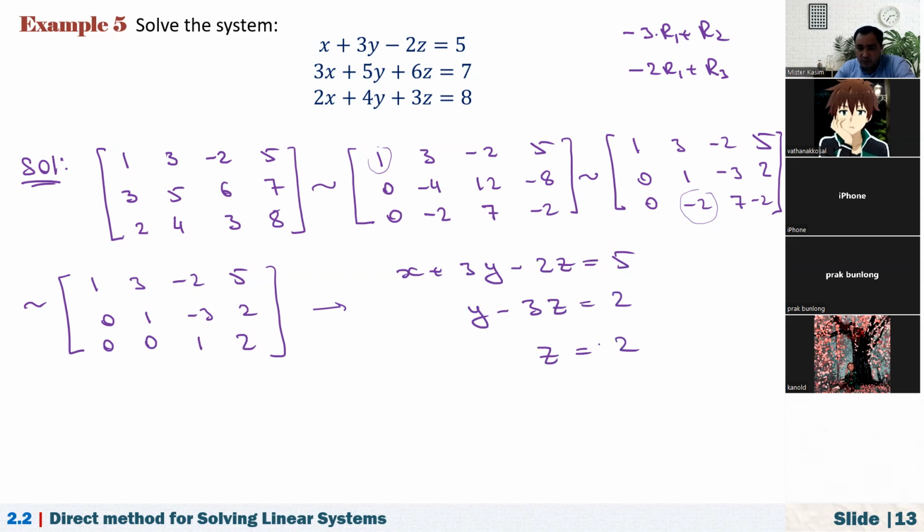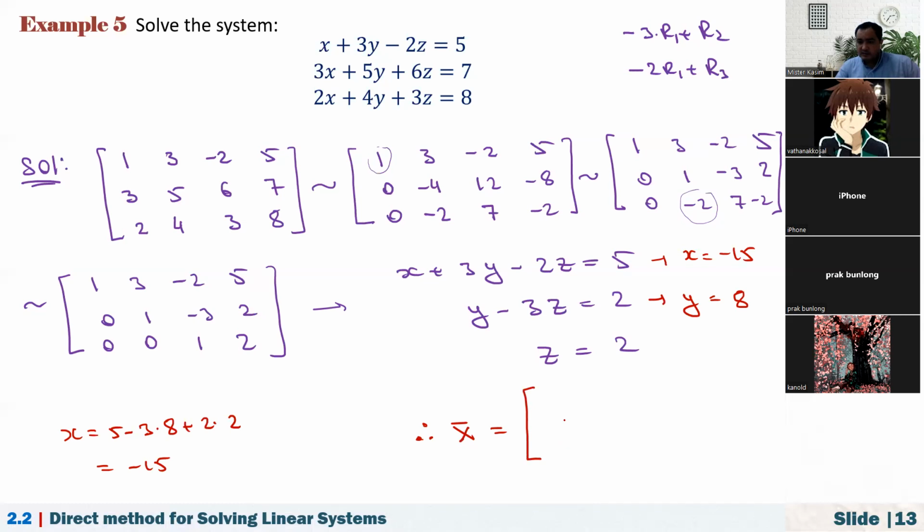So from here we can find y using this. What is y? 2 plus 6, that's equal to 8. And how about x here? Here we have 5 minus 3 times y plus 2 times z. We just evaluate: 5 minus 3 times 8 plus 2 times 2, which is 9. 9 minus 24 is equal to -15. So x equals -15. The solution of the given system is x equal to -15, y equal to 8, and z equal to 2.